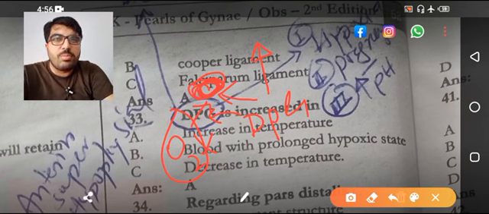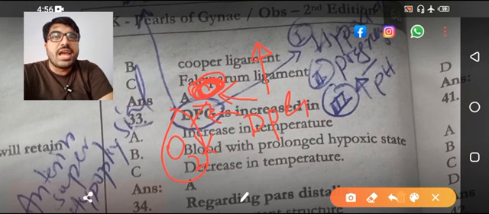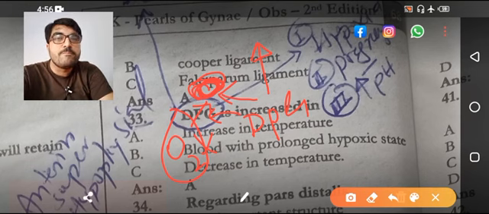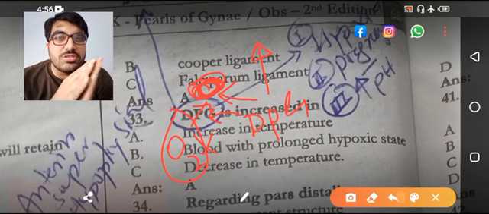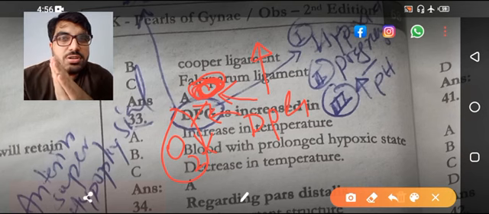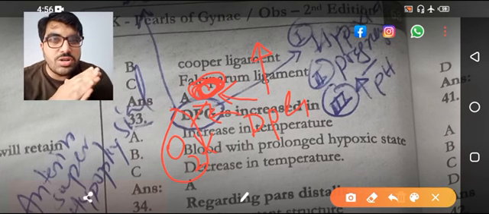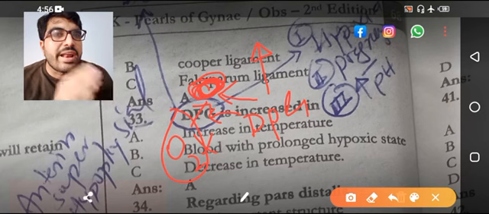Carboxyhemoglobin and carbaminohemoglobin, what is the difference between the two? Carboxyhemoglobin means carbon monoxide is attached to the hemoglobin, and carbaminohemoglobin means carbon dioxide is attached to the hemoglobin. So do not confuse yourself between the two terms. With carboxyhemoglobin, the curve will move toward the left. And with carbaminohemoglobin, the curve will move toward the right.